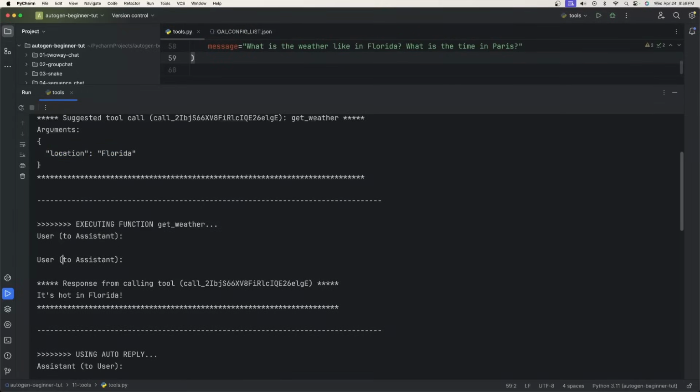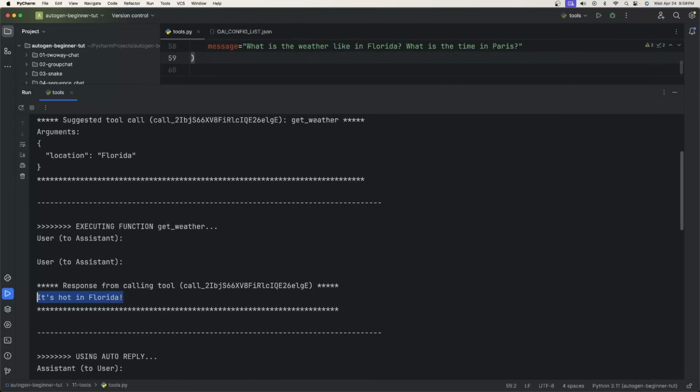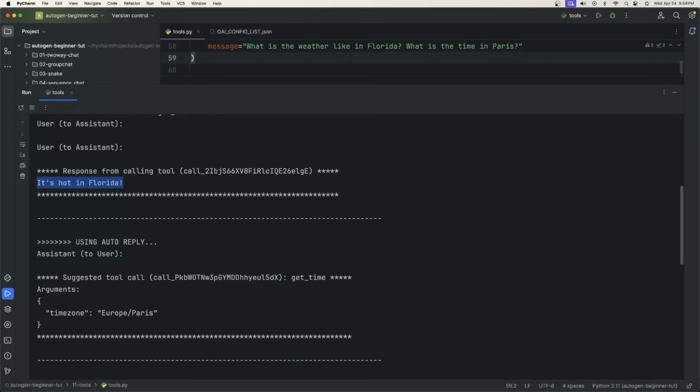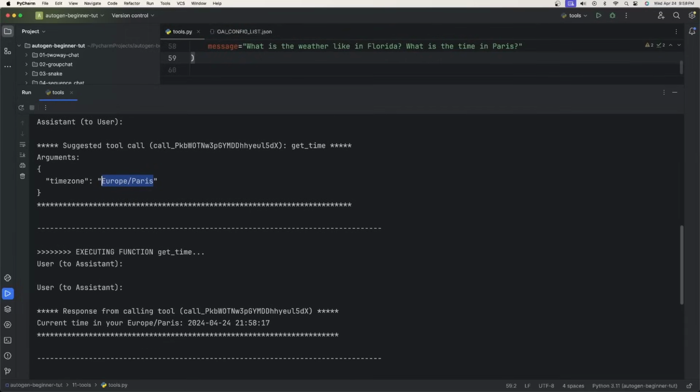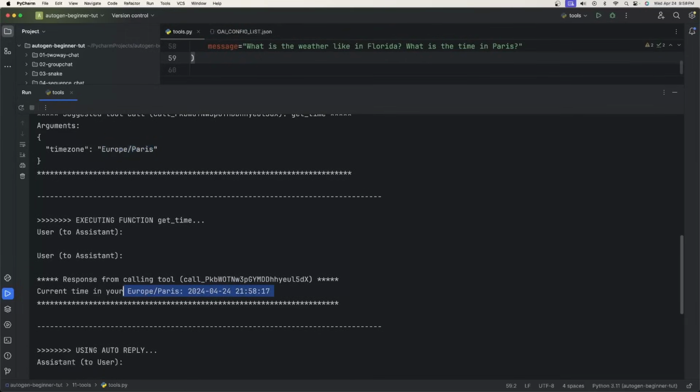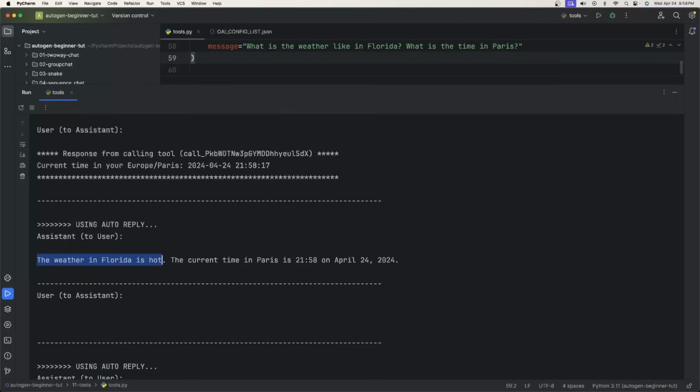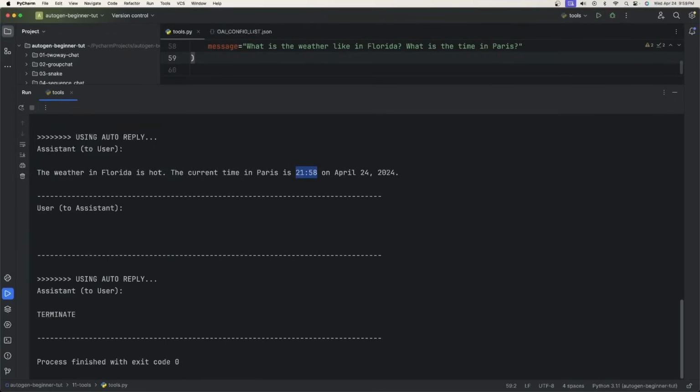So the user executed it and returned that back. It's saying it's hot in Florida. Then the assistant said the suggested tool call this time is get time, with the time zone being Europe slash Paris. And then the user executed it. So then the model concatenates both of them, saying the weather in Florida is hot, and the current time in Paris is, well, it's actually just about the same time. I didn't write code to give the exact time based on the time zone, so this is actually still my time zone. That's okay, I don't live in Paris. And then we terminated and we're done.